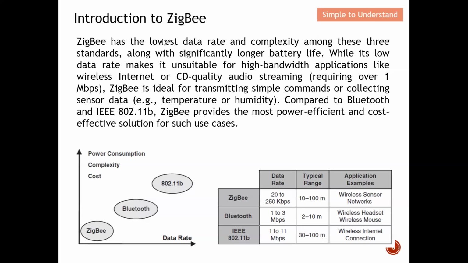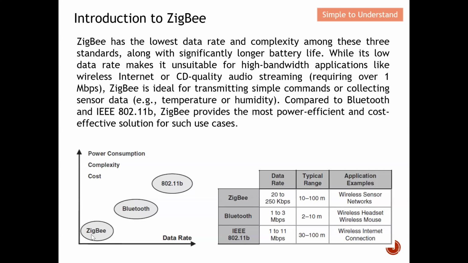Okay, so ZigBee has the lowest data rate. From here you can see that ZigBee has the lowest data rate, and being the lowest, it also has the least complexity as compared to the other two. Along with that, it has the best battery life because it consumes just a fraction of the power as compared to the other two.